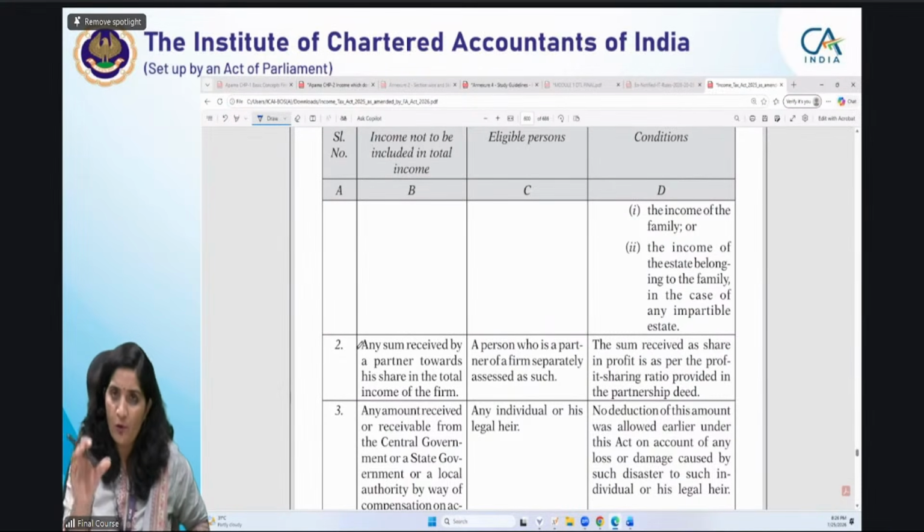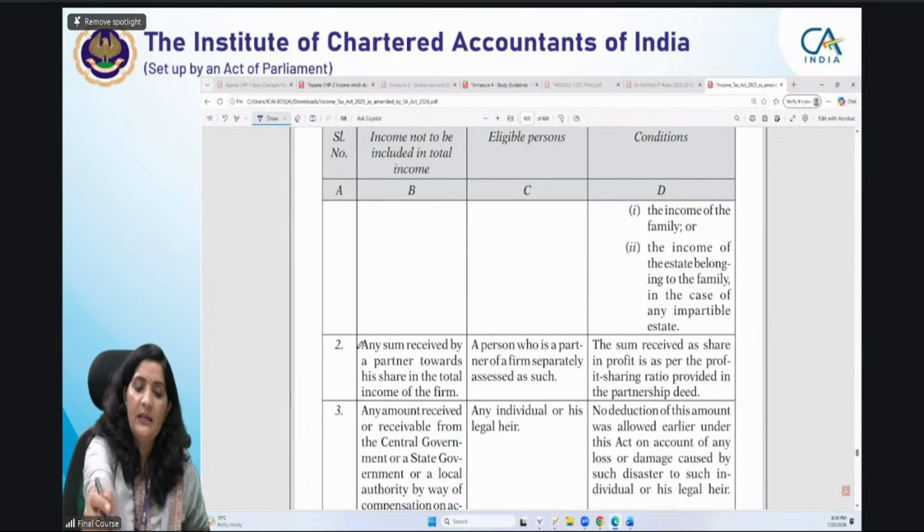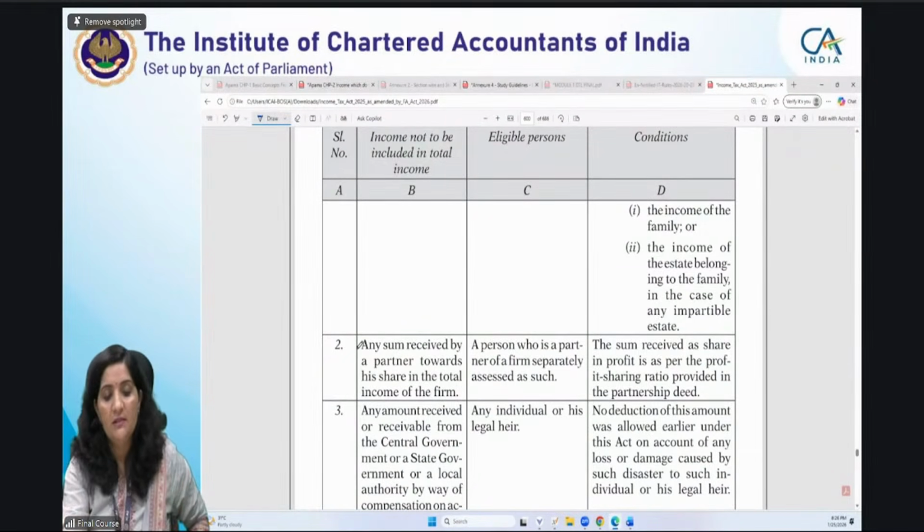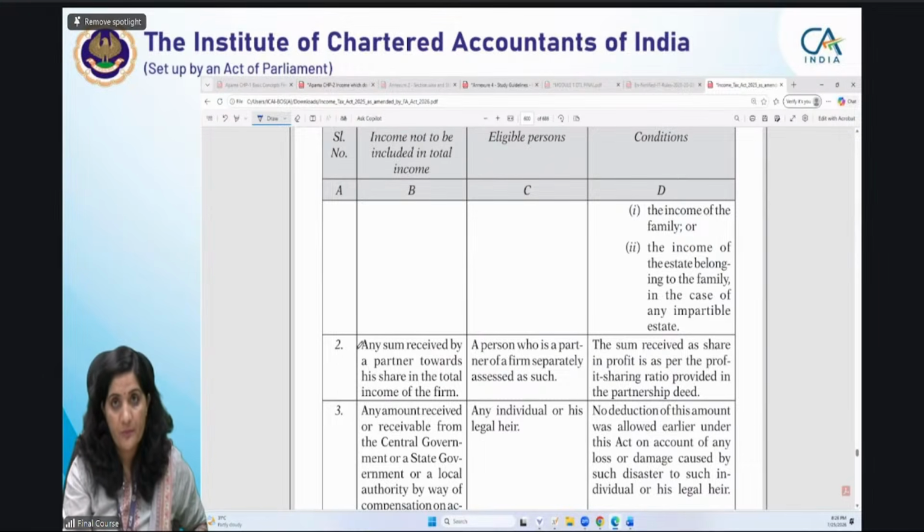Very simple format. पहले पढ़ने में difficulty होती थी. Now it's very clearly visible कि any sum received by a partner towards his share in the total income of a firm is income which is exempted in the hands of a person who is a partner of a firm separately assessed as such. So ये वाला provisions basically हमने cover किया है assessment of various entities में, where we are discussing the provisions of a firm. ठीक है?